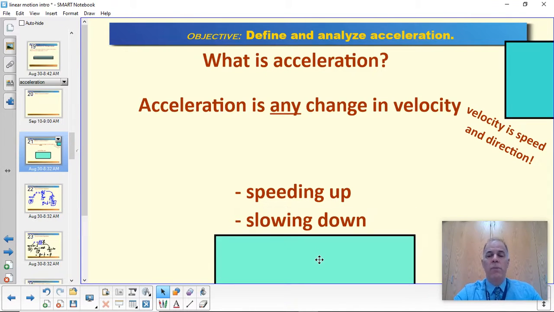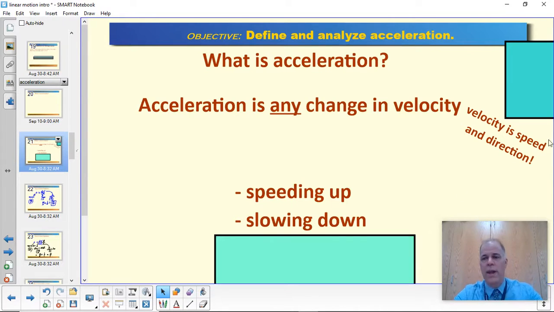But it can also mean that something is accelerating if it is slowing down, because when something slows down, its velocity changes. So that's an acceleration. We sometimes call that a negative acceleration, or occasionally deceleration, but it is still an acceleration. Negative acceleration is usually the most common one.